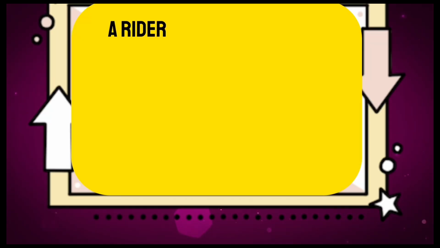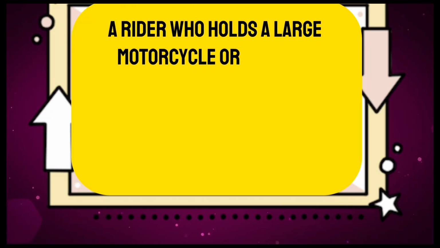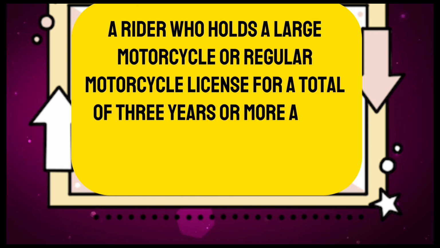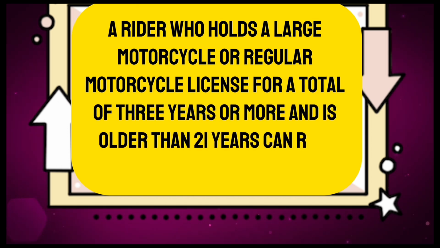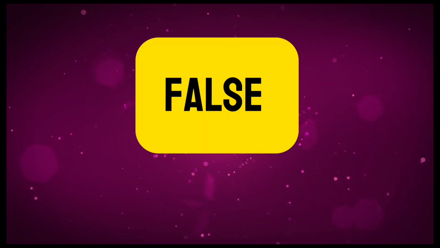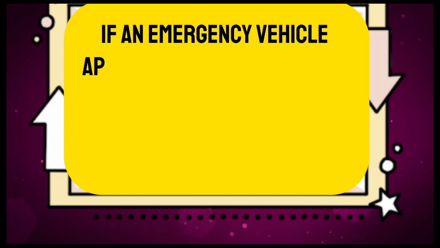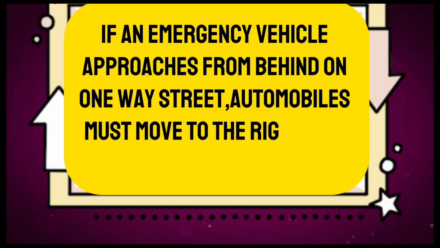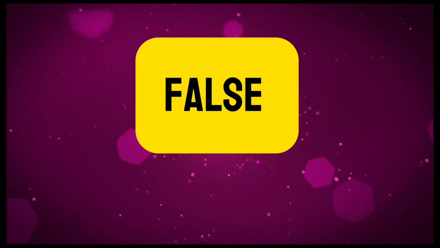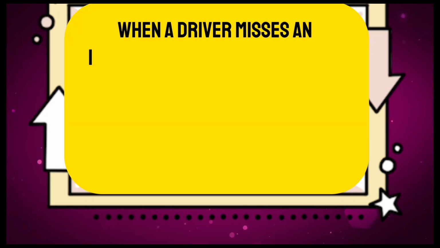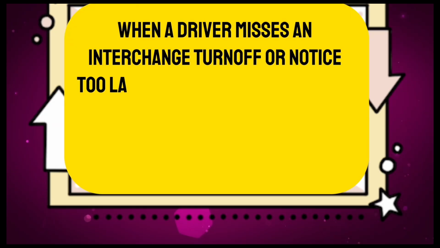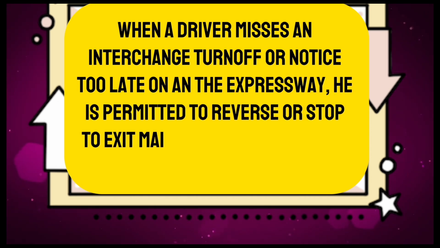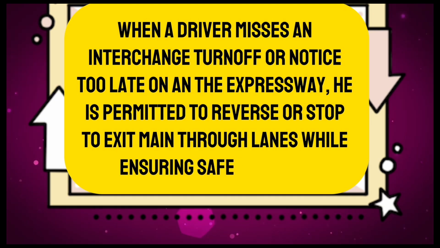False. A rider who holds a large motorcycle or regular motorcycle license for a total of 3 years or more and is older than 21 years can ride double on expressways. False. If an emergency vehicle approaches from behind on one-way street, automobiles must move to the right side of the road to yield. False. When a driver misses an interchange turnoff or noticed too late on in the expressway, he is permitted to reverse or stop to exit main through lanes while ensuring safety behind.